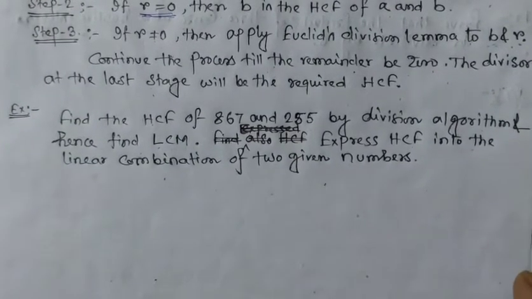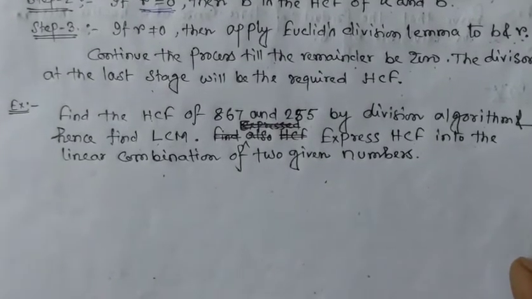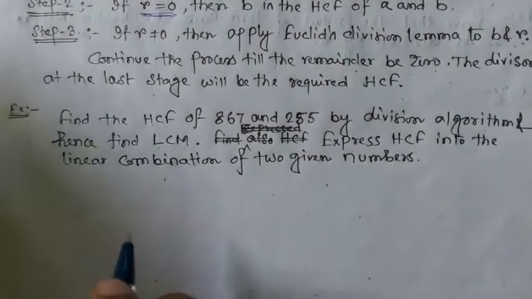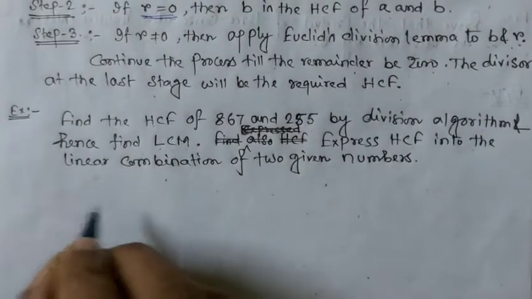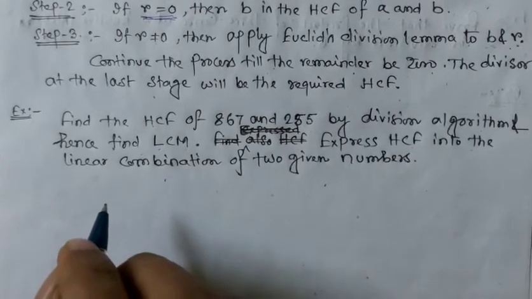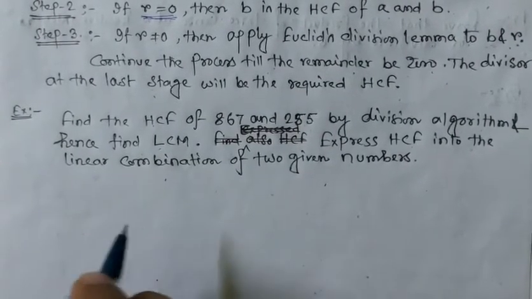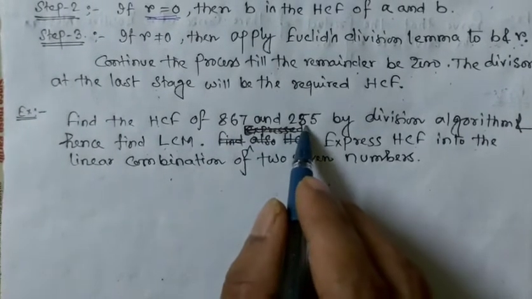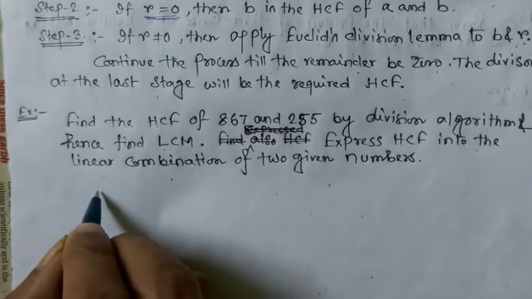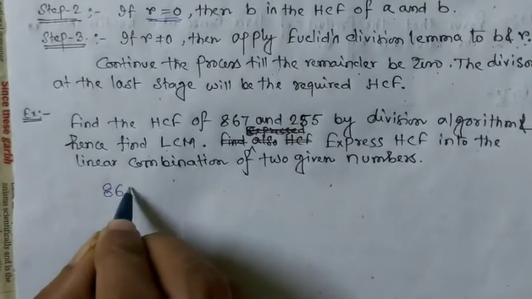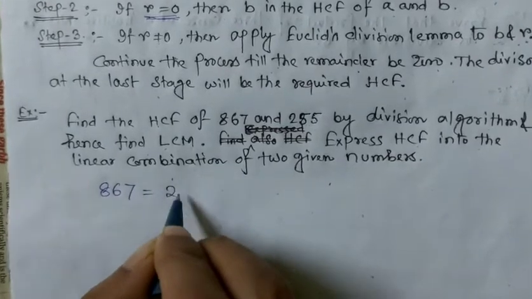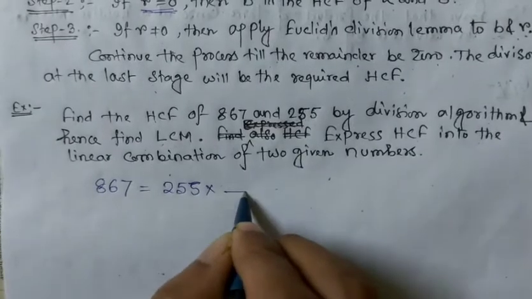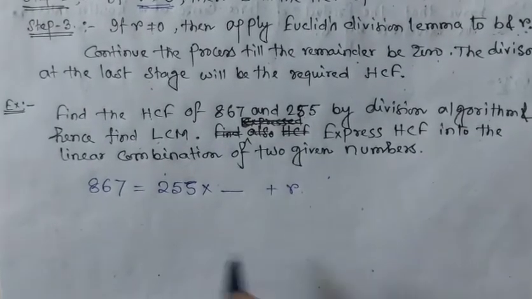Okay, so first we have to find the HCF of these two numbers. We consider the two numbers 867 and 255, and decide which number is the larger. Surely 867 is the larger number and 255 is the smaller number. So the larger number 867 can be expressed as 255 multiplied by some number, plus R. R means we have to find the remainder.